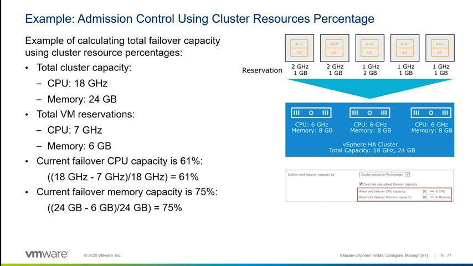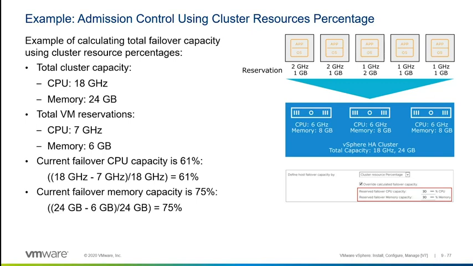Imagine in this scenario, I have 3 hosts in a cluster, and I want to be able to support powering all of the VMs back on in the event of one host failure. Well, it stands to reason that I could only allow reservations to consume up to 2/3 of the capacity. That makes a whole lot of sense. Pretty easy to understand.